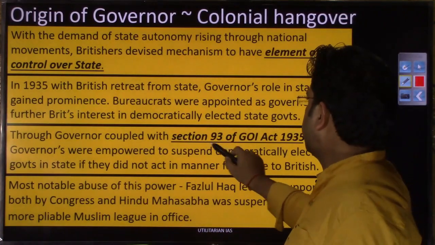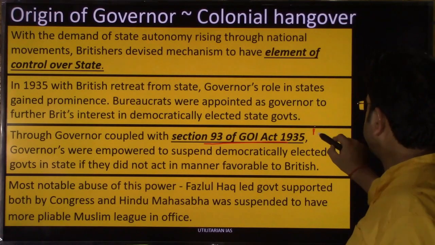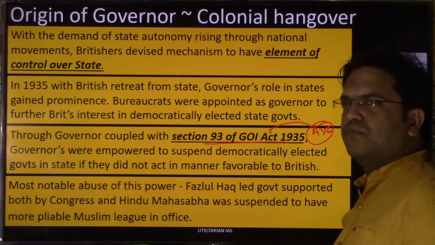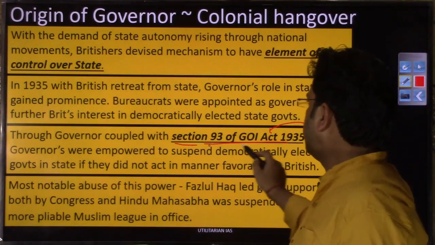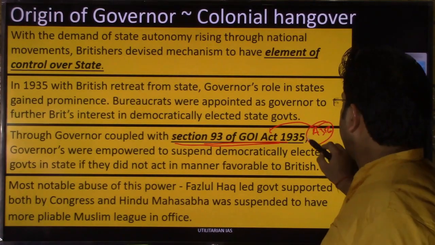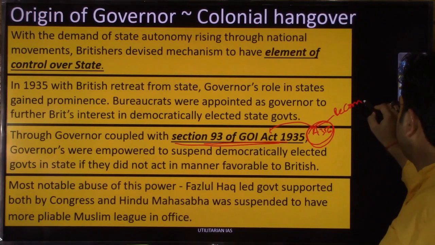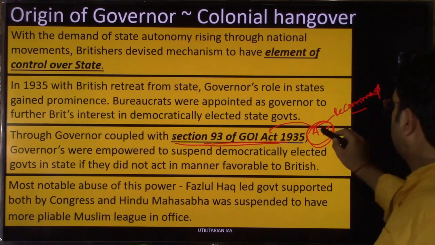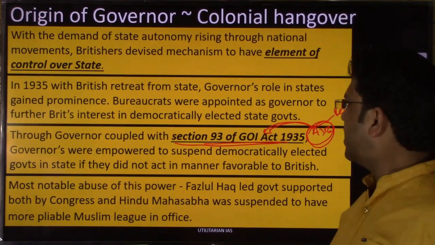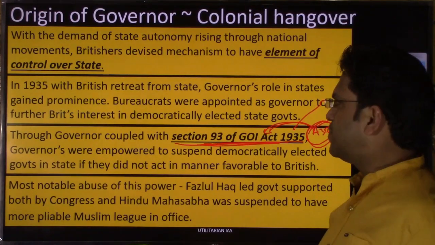So this Section 93 of the Government of India Act 1935 is nothing but, rather not a reflection, it is the origin of Article 356. If you want to see the origin of Article 356, which empowers the governor of today's times to recommend to the president to impose president's rule, right? The origin of Article 356 can be traced from this Section 93. We had a wide discussion on this portion when we were discussing the emergency chapter. Let us read this again.